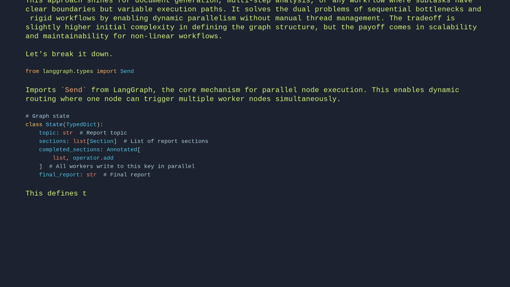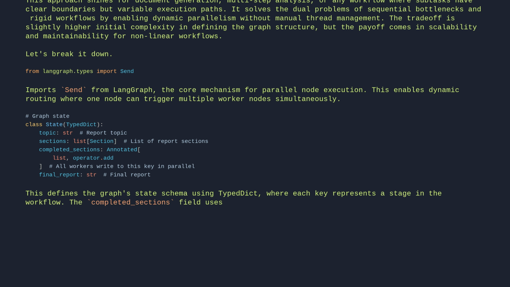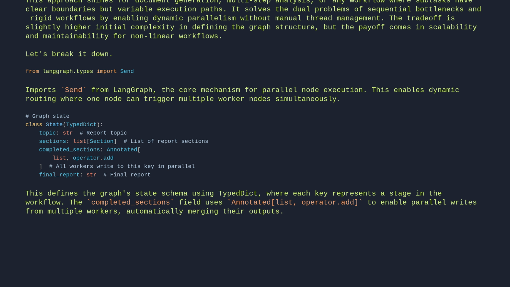This defines the graph state schema using TypedDict, where each key represents a stage in the workflow. The completed_sections field uses Annotated[list, operator.add] to enable parallel writes from multiple workers, automatically merging their outputs. This pattern ensures thread-safe accumulation of results without race conditions.